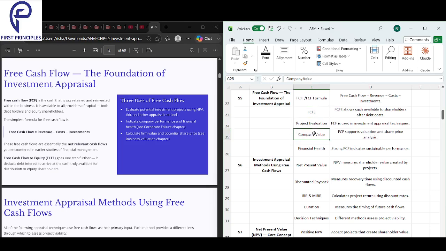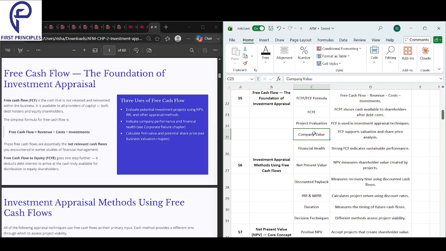Okay. Next is company value. What about company value? Free cash flow supports the valuation and share price analysis. What does that mean? Higher future free cash flow means that the company is worth more, which means the share price goes up. Okay, what is higher future cash flow?